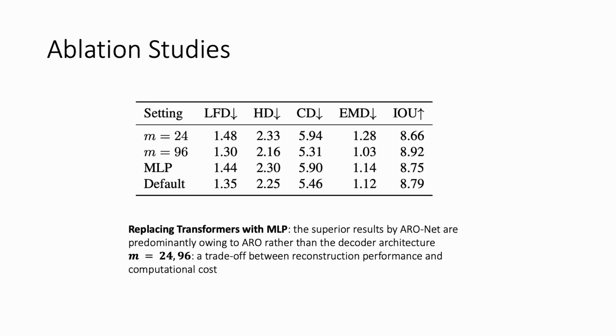When choosing the number of anchors, there is a trade-off between reconstruction performance and computational cost. We set M to 48 by default. We also tried to replace our attention module and implicit decoder with the much simpler MLPs by IMNet. The similar performance numbers indicate that the superior results by ARO-Net are predominantly owing to ARO rather than the decoder architecture.